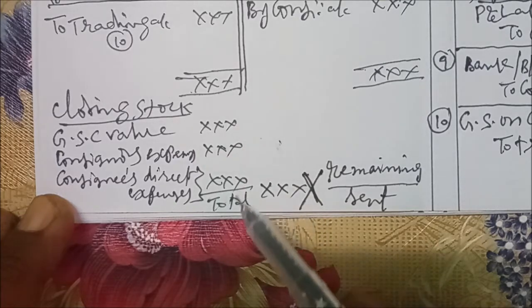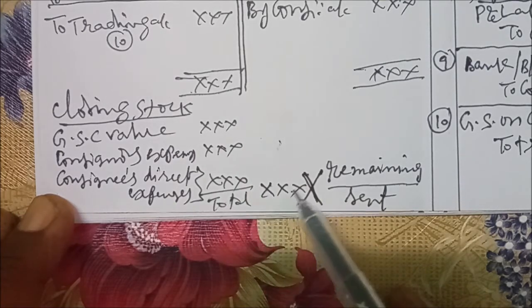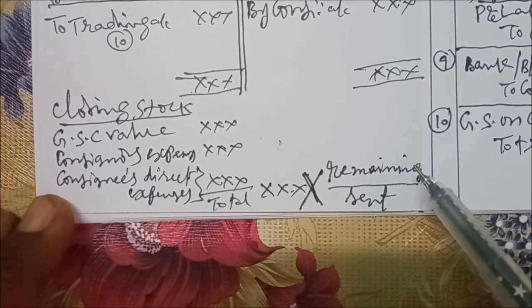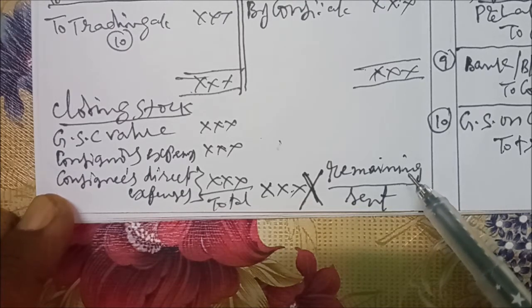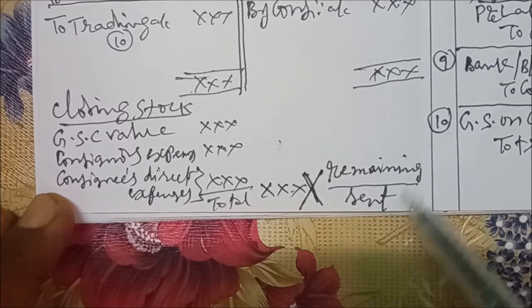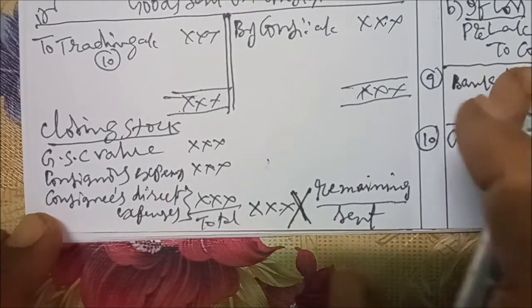Add three items, the total into remaining goods by goods sent. Remaining goods means, for example, we send 100 baskets. Consignee sold 80 baskets. So remaining 20. 100 minus 80, 20. 20 remaining by sent 100. 20 by 100.